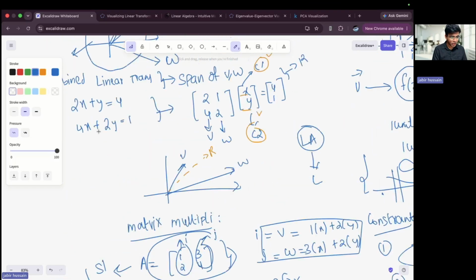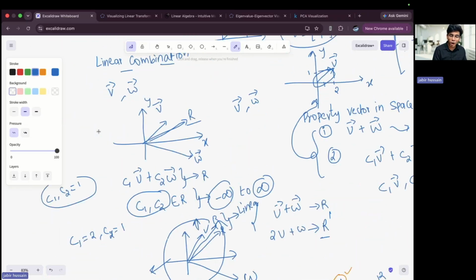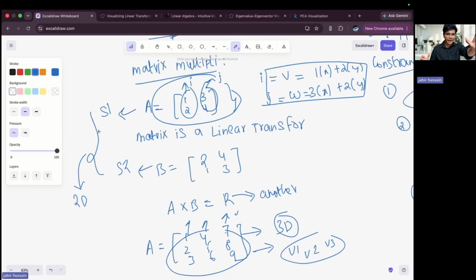Now, here comes the most important part, which is determinant. I hope you have understood that what we are doing in matrix multiplication is taking one transformation, another transformation, multiplying them, and getting a totally new space. And that new space belongs in the given dimension. Sometimes it might expand depending on the matrix. If it is a square matrix, then in most cases it will remain in the same dimension. If it is a rectangular matrix, then it will go into another dimension.